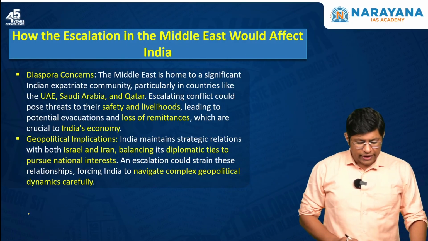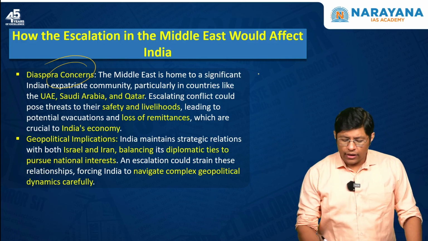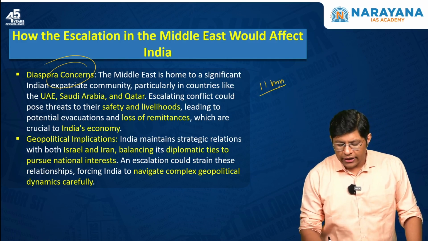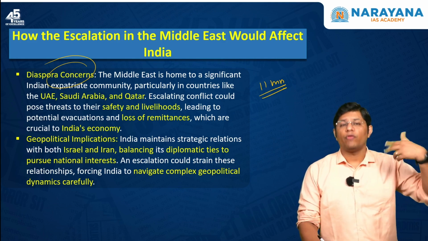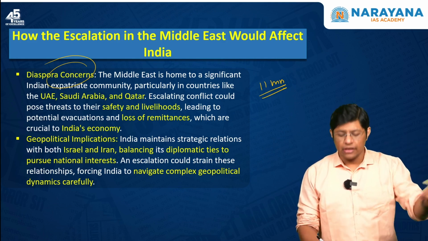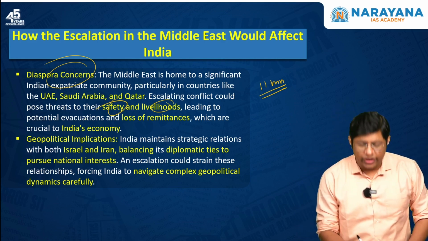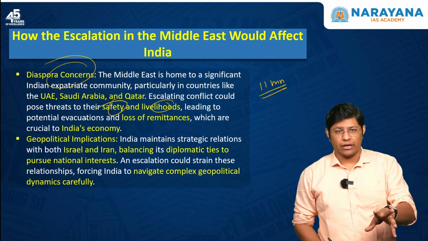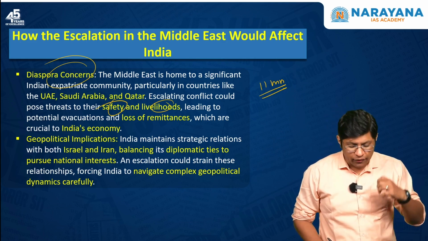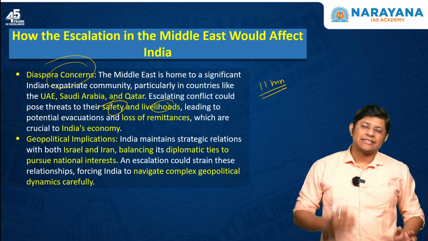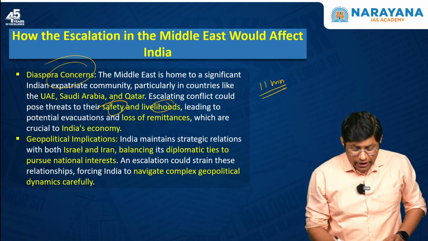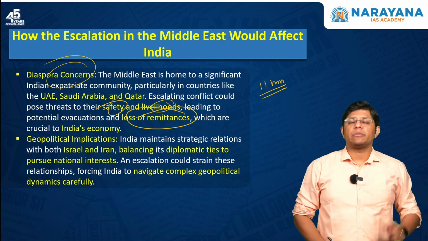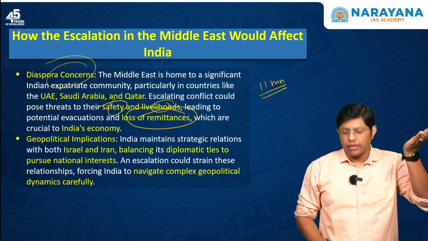The third is diaspora concerns. Around 11 million people of our country stay in the Middle East. So, if the violence escalates in the region, the livelihood and safety of the Indian diaspora will be a big issue for our country. These people send remittances, which actually help in the balance of payments. There can also be a loss of remittances because of the escalation of violence in the Middle East.